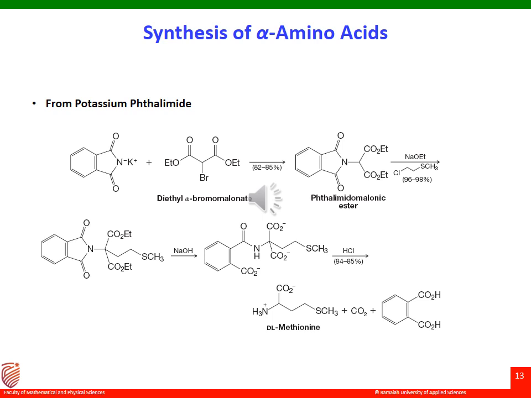Now let us see the first synthesizing method using potassium phthalimide. This method is a slight modification of the Gabriel synthesis of amines, which uses potassium phthalimide and diethyl alpha-bromomalonate here to prepare an imidomalonic ester. The example shown here is a synthesis of methionine. So we can see that D-methionine is synthesized here.